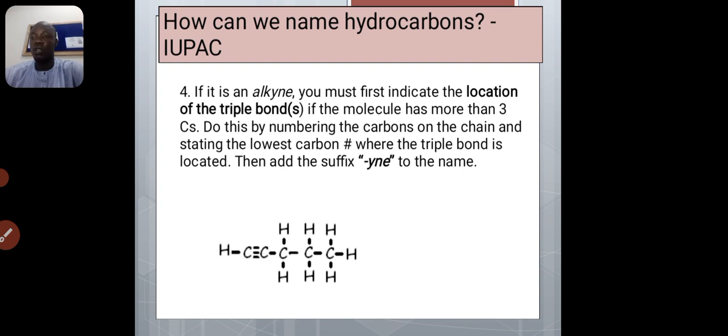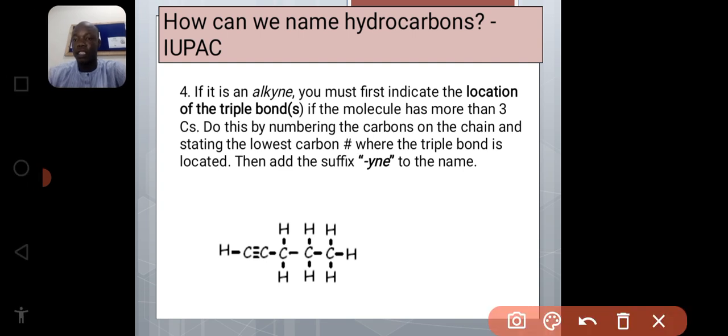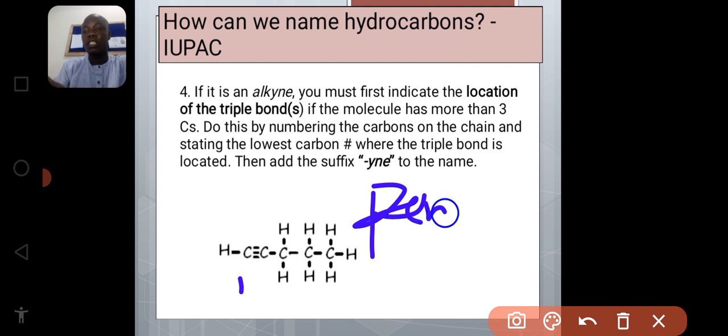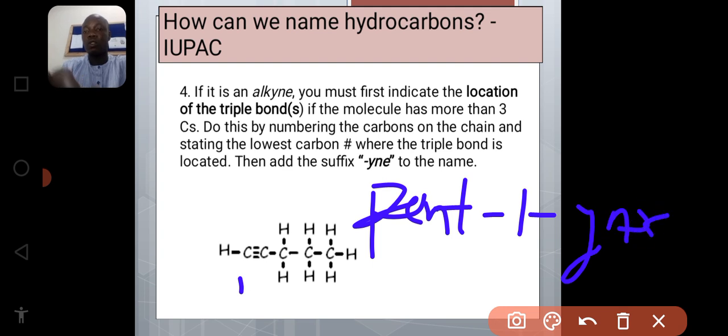Okay, so now look at this one. If we start numbering from this direction, it means that at carbon 1 we have the triple bond. So it means that the name will be pent-1-yne, or you can say 1-pentyne. Yeah, you can name it like that. Okay, then that is for this.